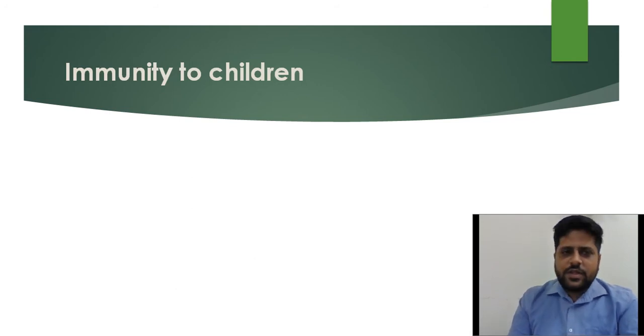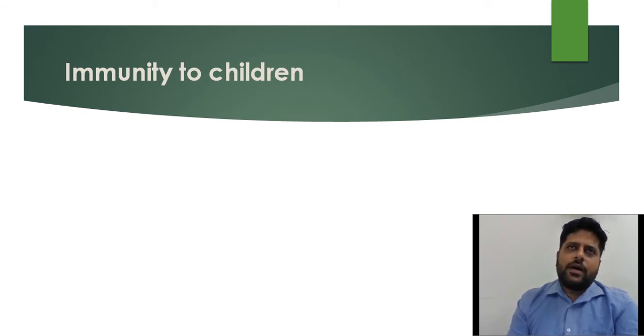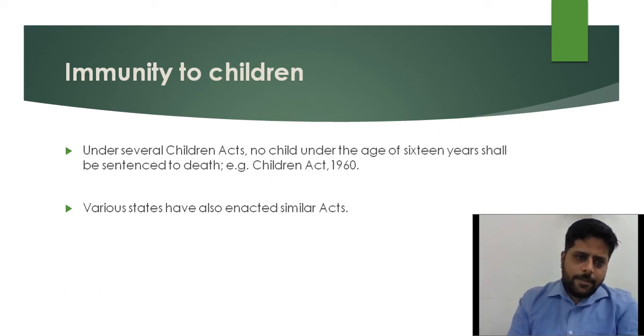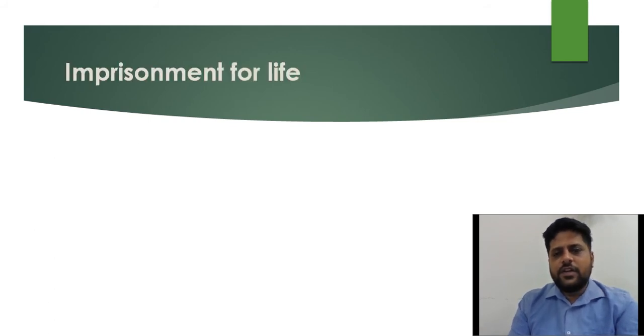Before moving to our next punishment, I'll tell you that children are immune under the IPC, as we all know that they are governed by the different Children's Act. Children under the age of 16 years shall not be given the death sentence. Now moving to our next punishment, that is imprisonment for life.